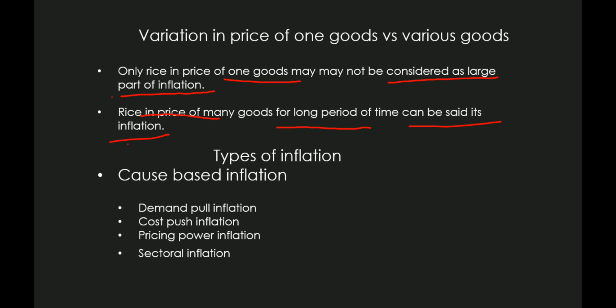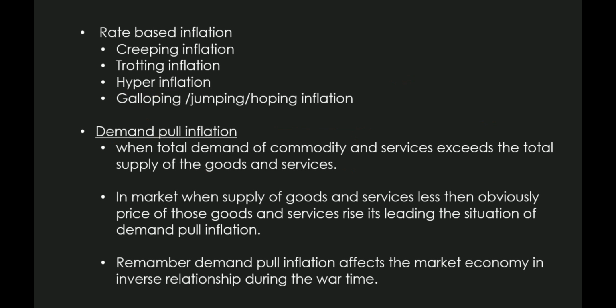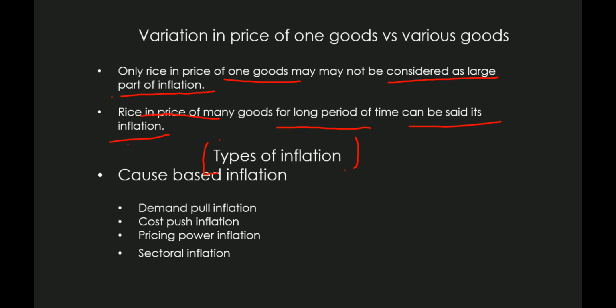So now we talk about types of inflation. How many types or kinds of inflation are there? We can divide it into two parts. The first is cost-based inflation, and the second is rate-based inflation, right? Cost-based inflation has something as its cause. Inflation occurs because of some cause.